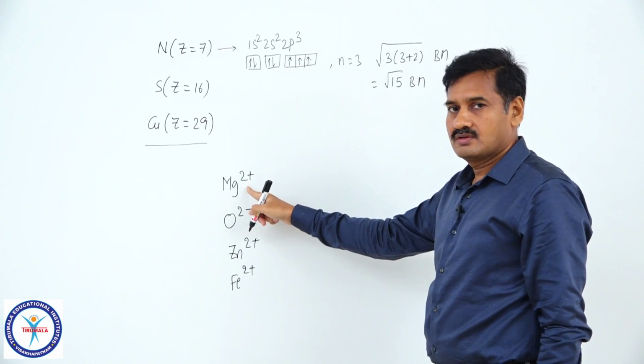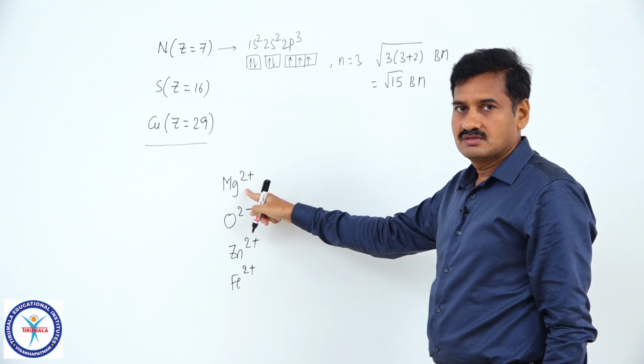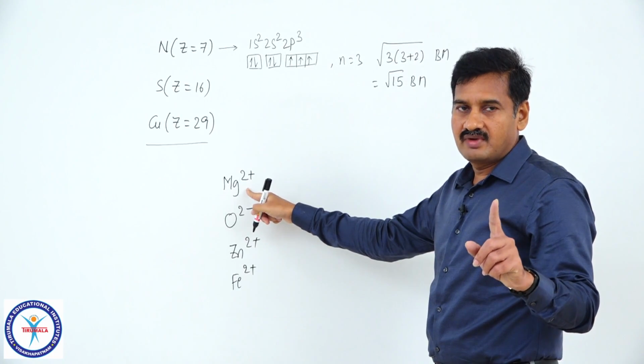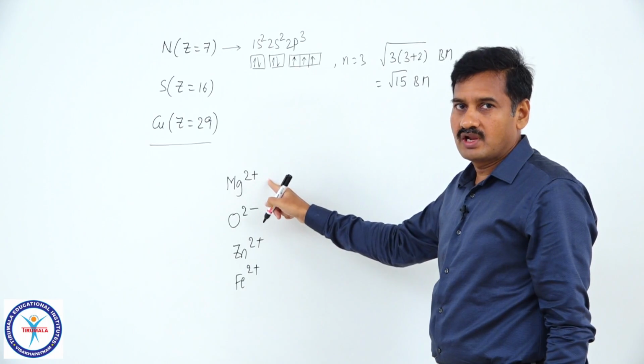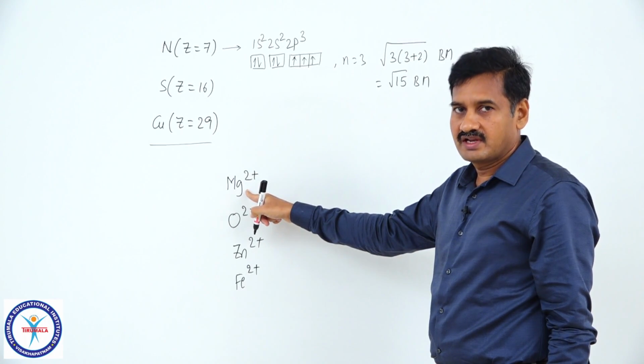Mg plus 2 ion consists of 10 electrons. Magnesium atomic number is 12. A neutral magnesium atom has 12 electrons. From that, if we remove 2 electrons, Mg plus 2 is formed, hence it consists of only 10 electrons.